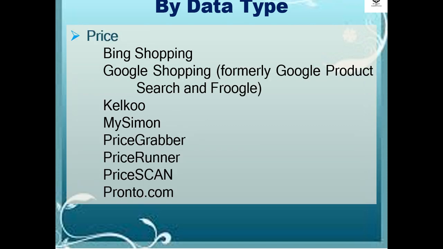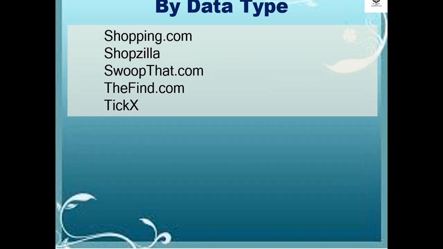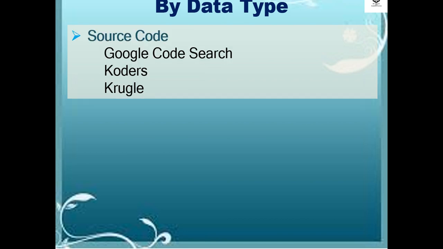In terms of price, the examples of search engines are Bing Shopping, Google Shopping, which is formerly Google Product Search, and Froogle, Kelkoo, MySimon, PriceGrabber, PriceRunner, PriceSCAN, Pronto.com, Shopping.com, Shopzilla, Soup.com, TheFind.com, and TICX. In terms of source code, examples are Google Code Search, Koders, and Krugle.